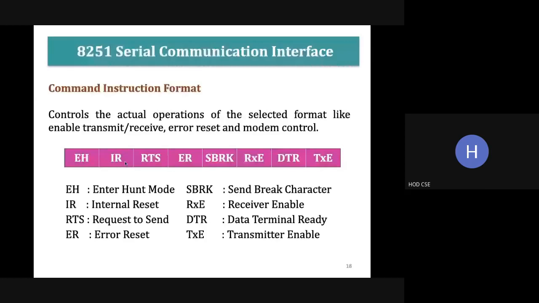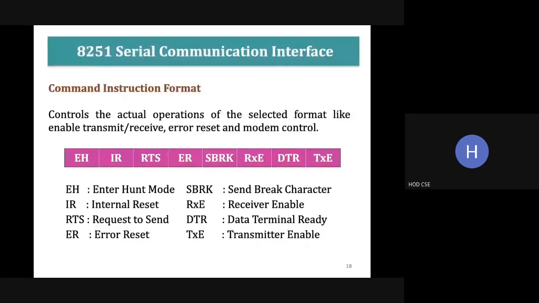Hunt mode means searching for the synchronous character. We are going in search of the synchronous character. That is enter hunt mode. This bit must be 1, so that while receiving or transmitting the data, the synchronous character must match. When this matches, this bit will become 1.